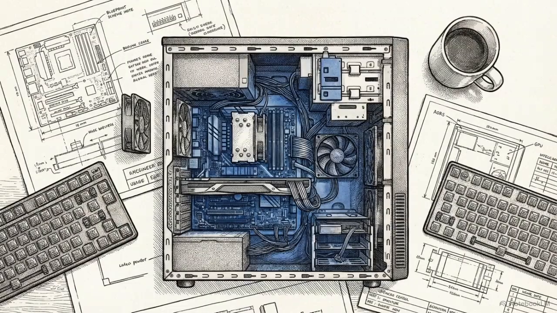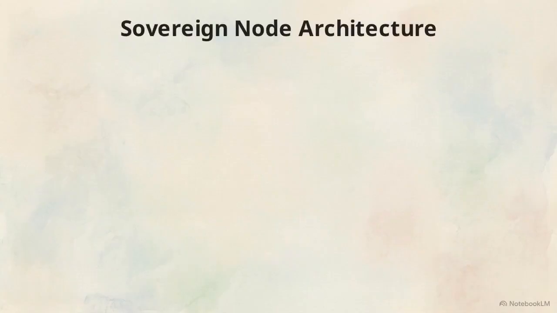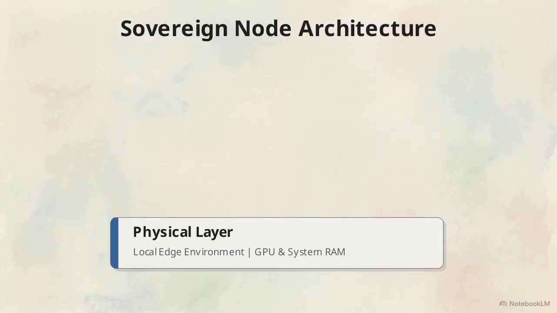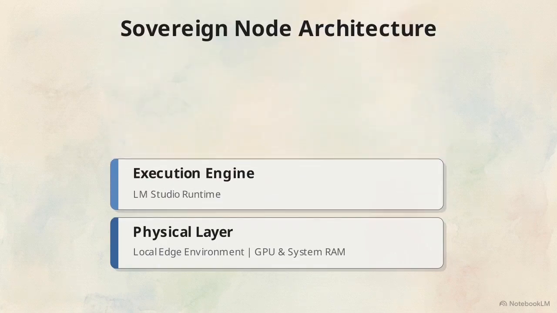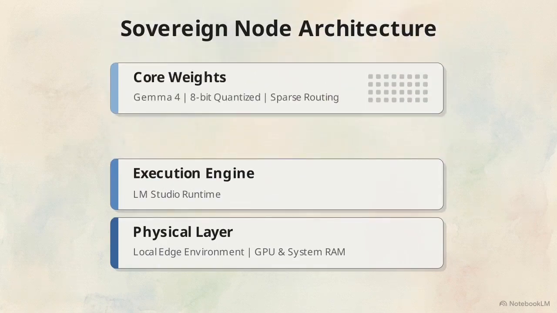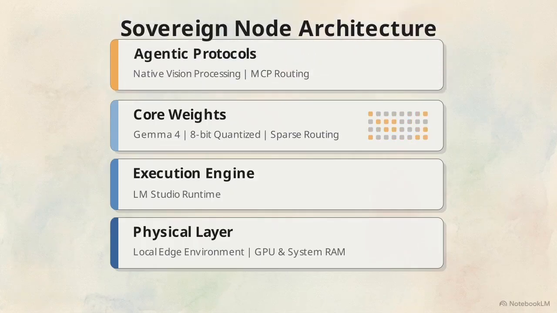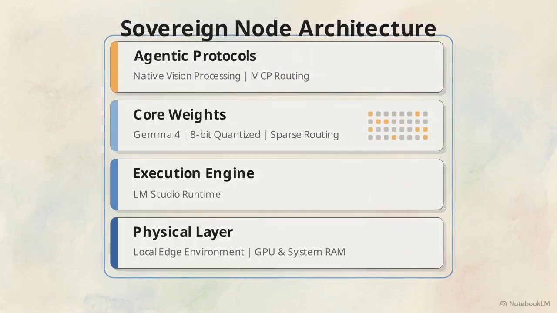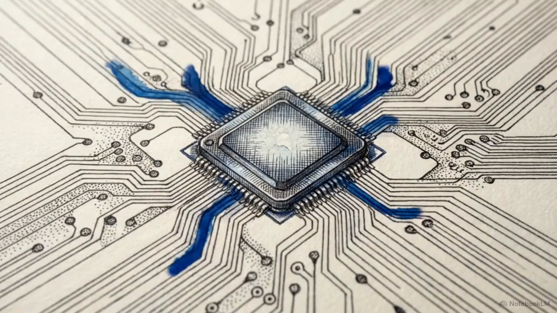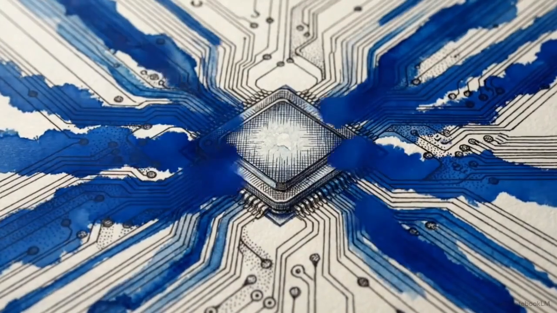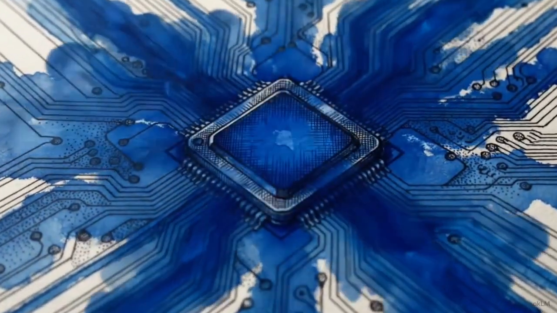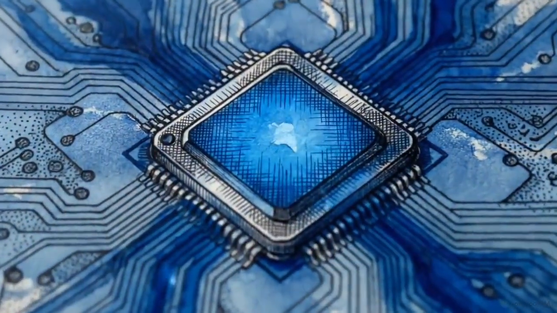We can now evaluate the complete, multi-layered architecture required for a fully local AI system. This diagram maps the layers deployed. We begin with the consumer edge hardware baseline. On top, we deploy the LM Studio runtime. We load the quantized sparse weights of Gemma 4 and top the stack with native vision processing and agentic MCP routing. Merging aggressive 8-bit quantization with an effective sparse parameter routing mechanism makes this advanced stack viable on mid-tier hardware.